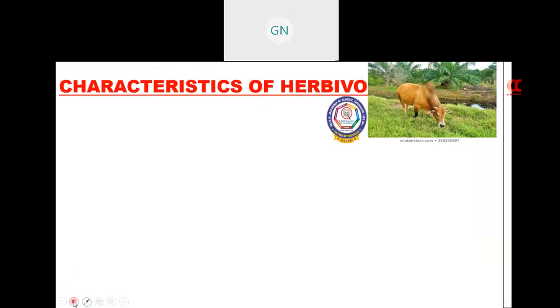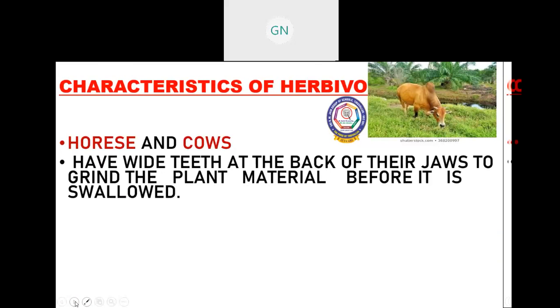Let us see some animals among the herbivores. Characteristics of herbivorous animals. Let us take cow and horse. What are the features? They have wide teeth at the back of their jaw to grind the plant material before it is swallowed. They have wide teeth so that they cut the grass and swallow.